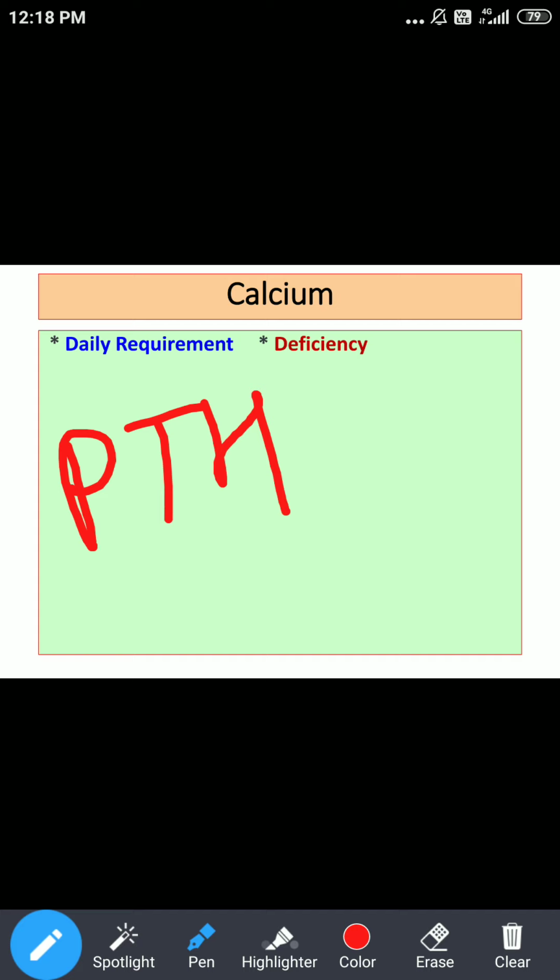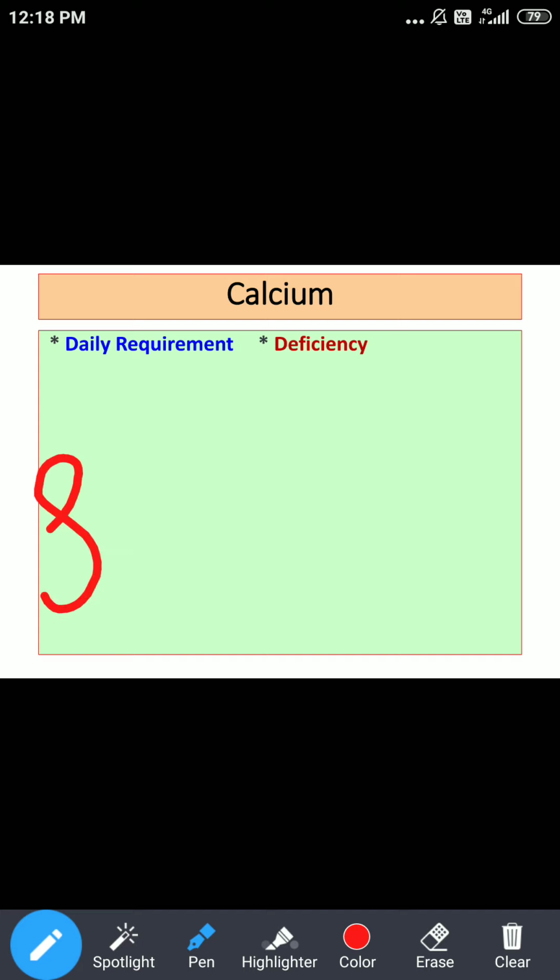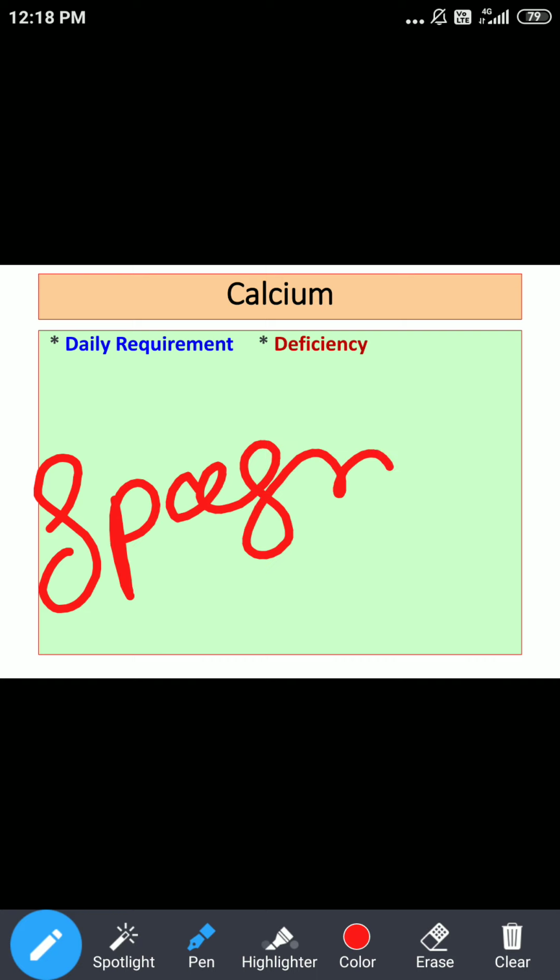Then there can be spasms, regarding which we'll talk right now. There can be carpopedal spasm, or if there is an acute condition or acute hypoparathyroidism, the patient may complain of tingling of lips or tingling of hands. At the same time, if the condition becomes chronic, then a patient may develop caries of the teeth, brittleness of fingernails, or even hair loss. So out of this, the most important thing is spasm.